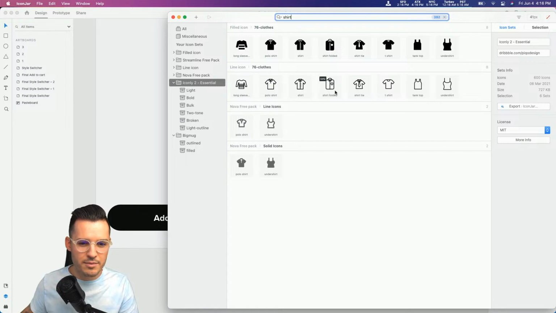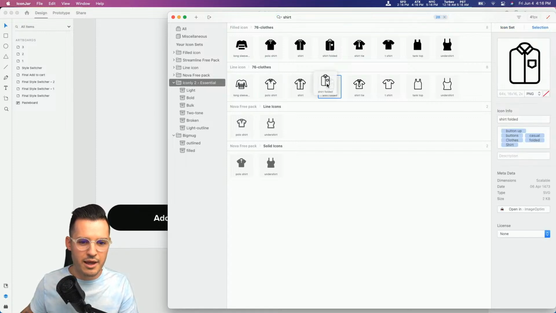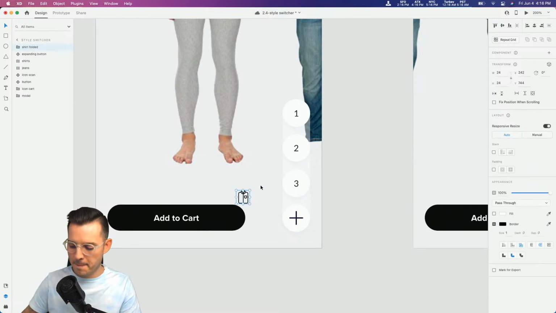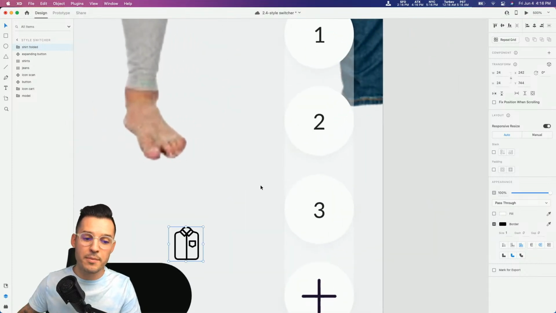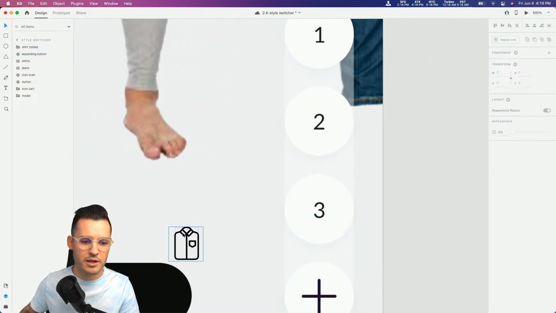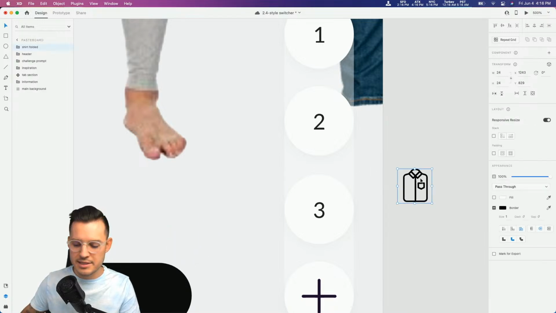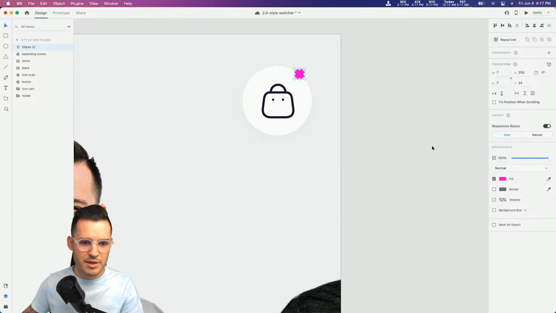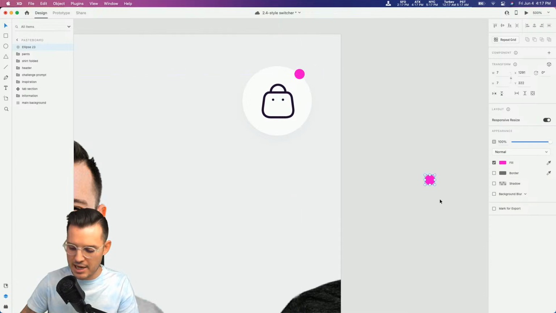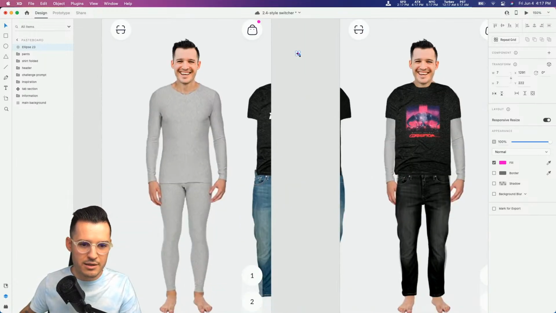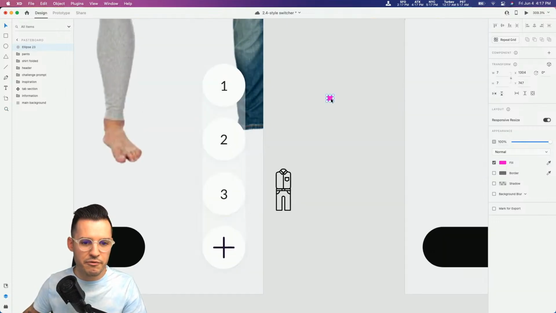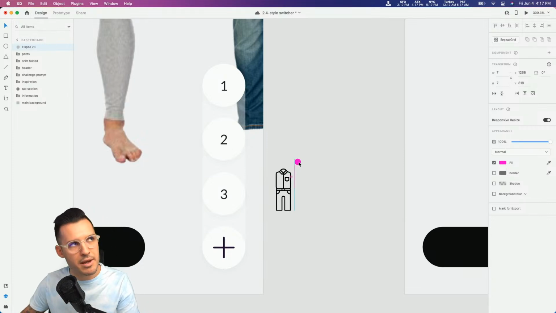So why don't we take something like this shirt folded, and I'm just going to drag that in so we have a little shirt icon. It's a cute little icon. Very cool. Now here's what I'm going to do. I'm going to actually, let's do something kind of complex with this. I would love to see a shirt and a pair. Get our pink color that just says we have something in our cart. See that? Okay, so I like that. That's a good size. I'm just going to take it just like so, and we are going to do similar to our little plus, our little outfit picker thing. We're going to do like an animated version of this.